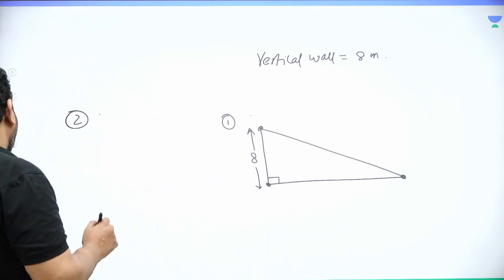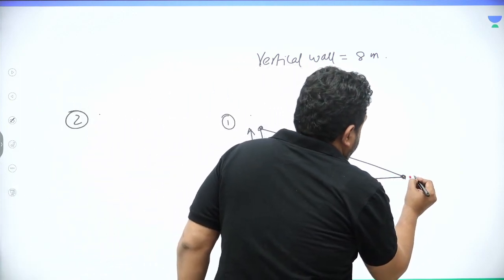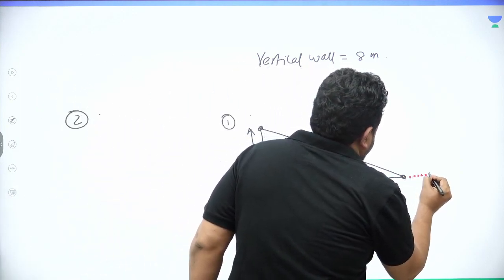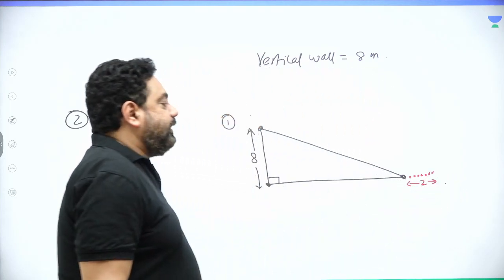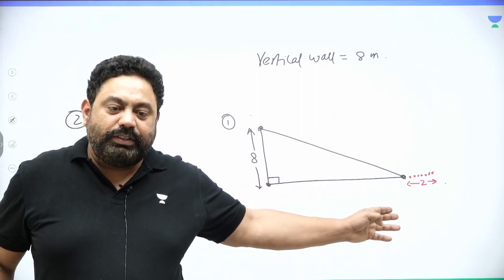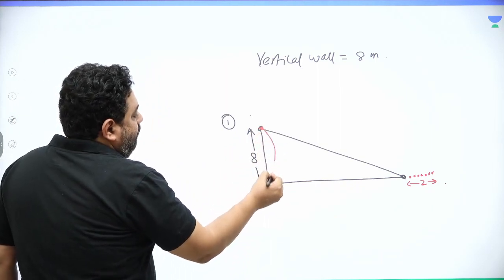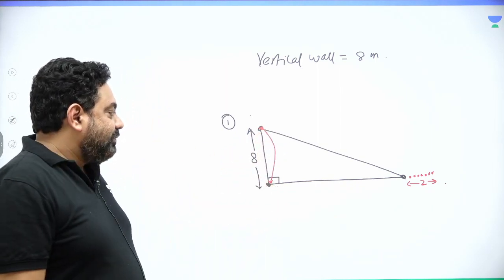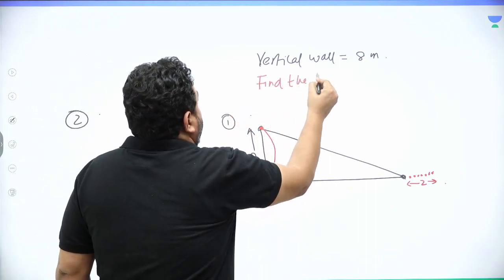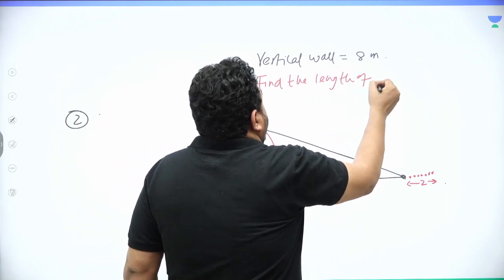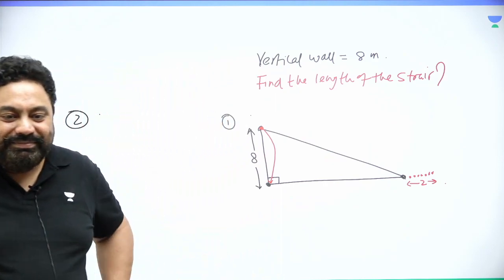Secondly, he's saying, so I'm just changing the color. He's saying that when you take the bottom of the stair 2 meters away from the wall, the top of the stair comes to the bottom of the wall, right? And the question is, find the length of the stair. What would be the length of the stair, right?